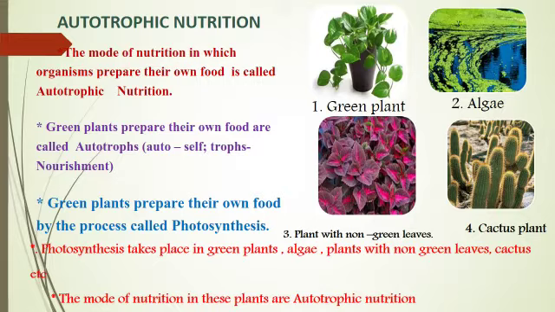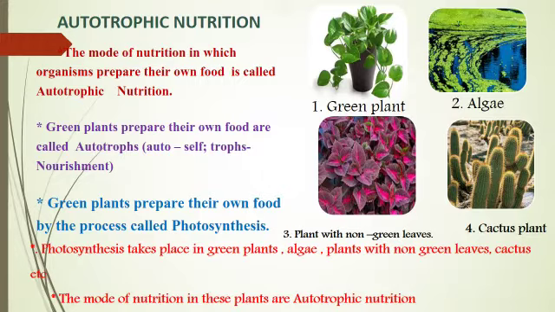Photosynthesis takes place in green plants. It also takes place in algae, plants with non-green leaves, cactus, etc. The mode of nutrition in these plants is autotrophic nutrition. In figure 1, you can see a green plant. Green plants can prepare their own food. So the mode of nutrition in green plants is autotrophic nutrition.